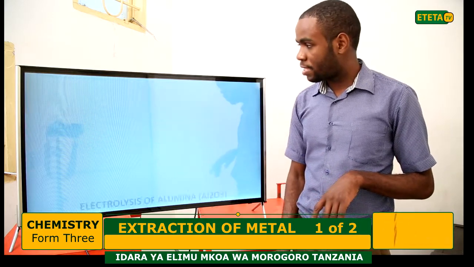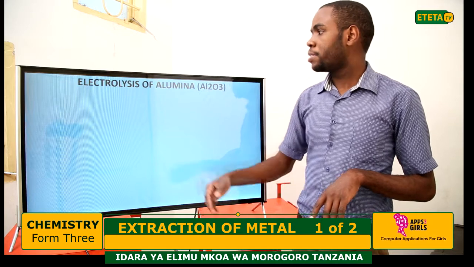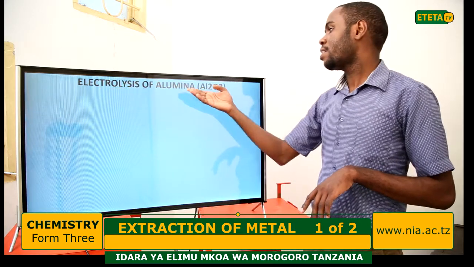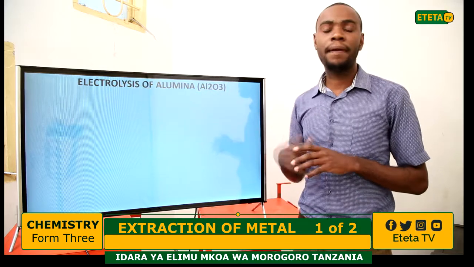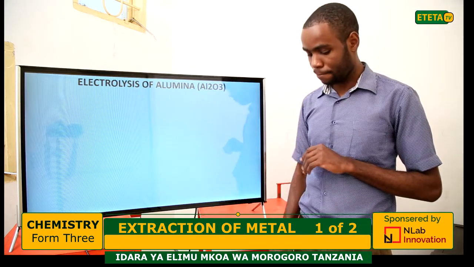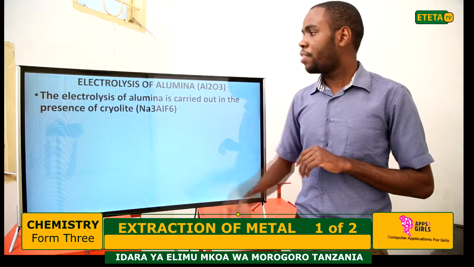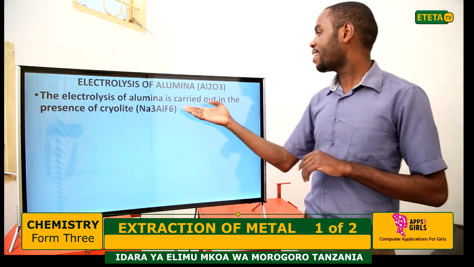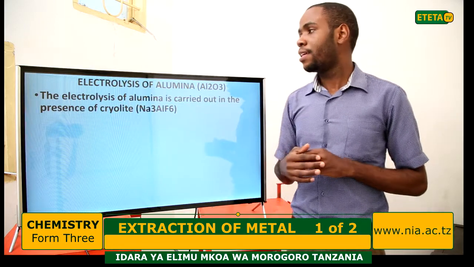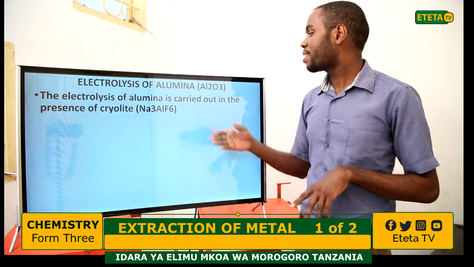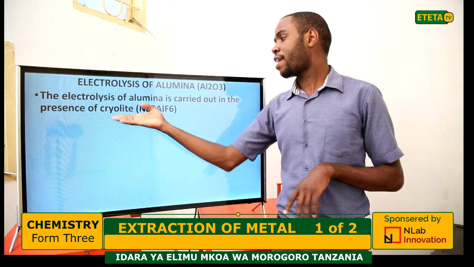So we go to the next method, which is called electrolysis of alumina, or electrolysis of aluminium oxide. The electrolysis of alumina is carried out in the presence of cryolite.